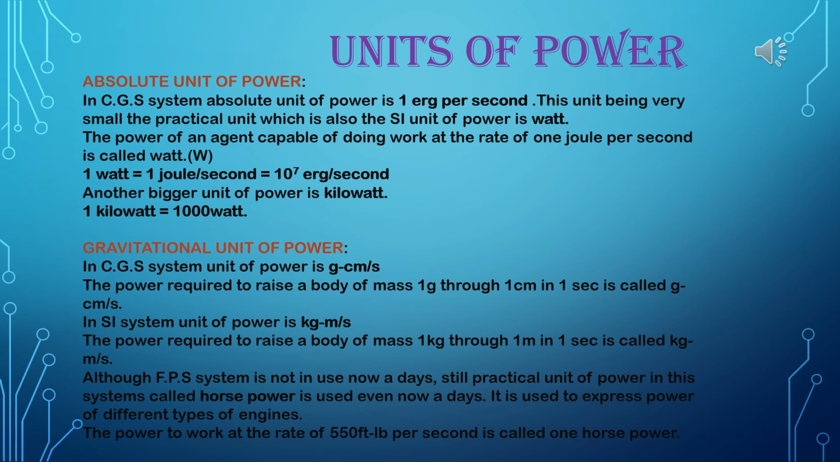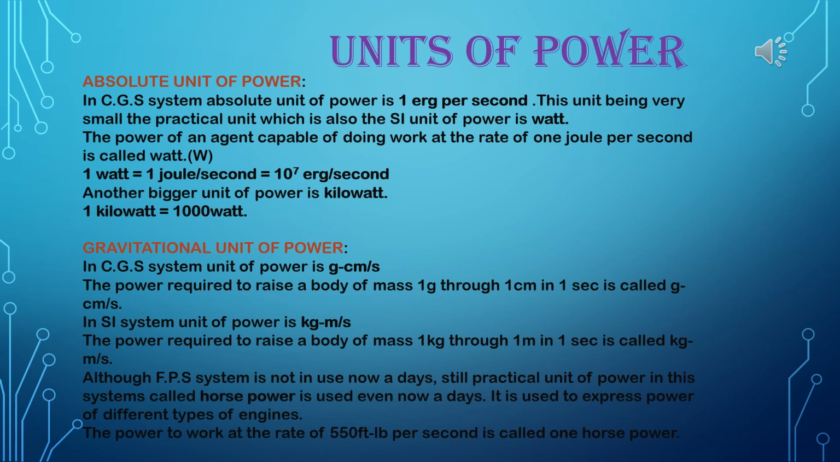Now gravitational unit of power. In CGS system, unit of power is gram centimeter per second. The power required to raise a body of mass 1 gram through 1 centimeter in 1 second is called gram centimeter per second. In SI system, unit of power is kg meter per second. The power required to raise a body of mass 1 kg through 1 meter in 1 second is called kg meter per second.